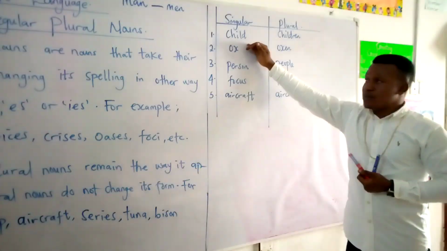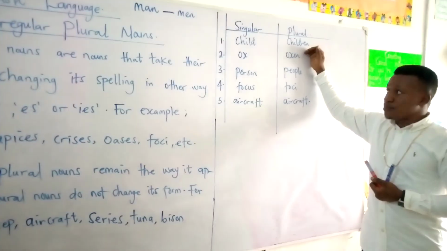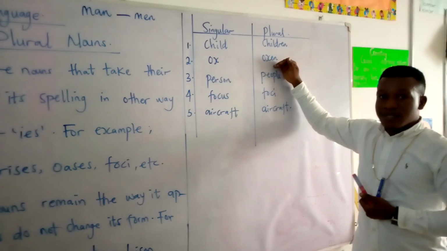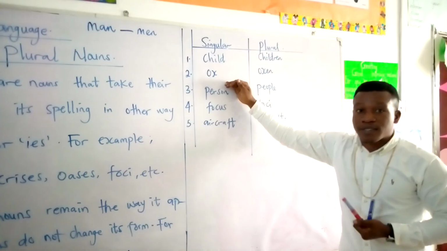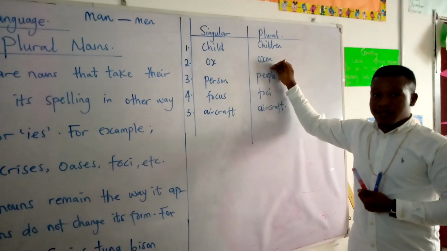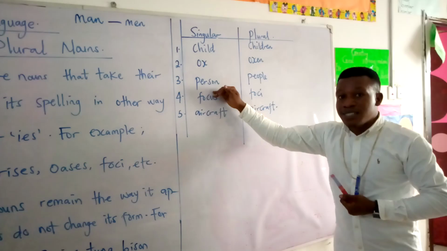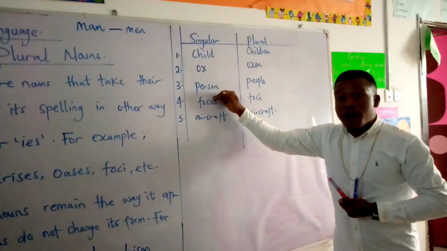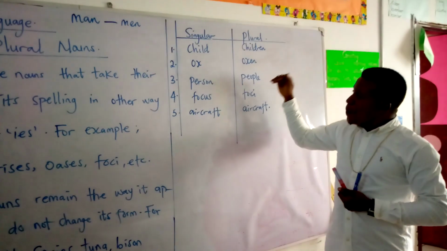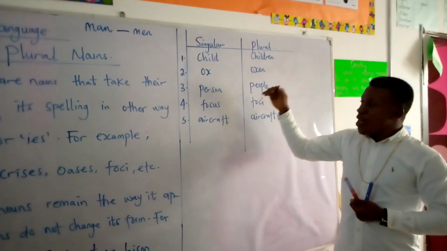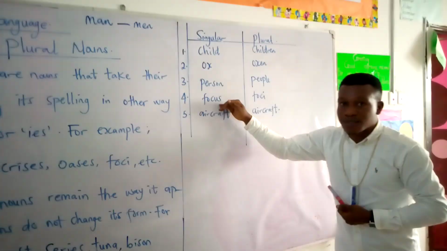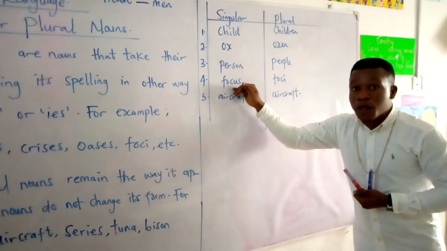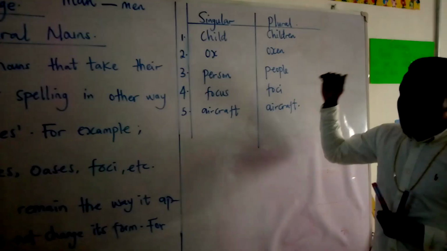Child, children. Ox, oxen. Person, people. Focus, foci.